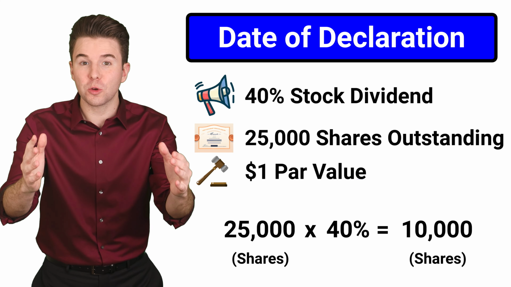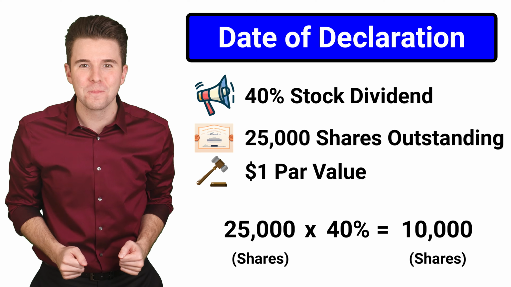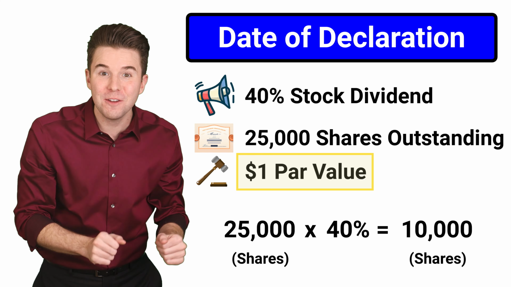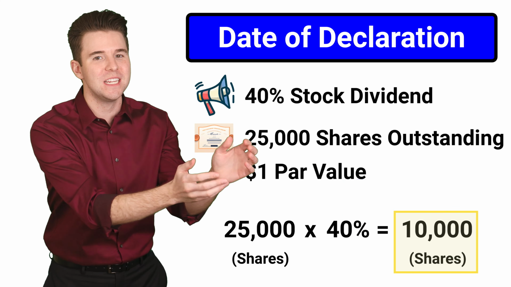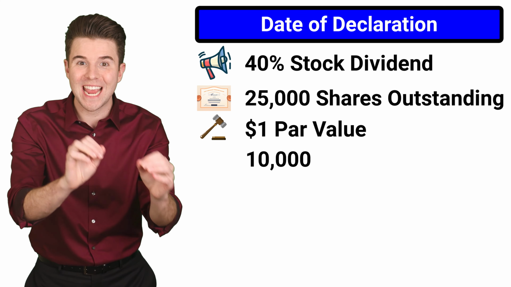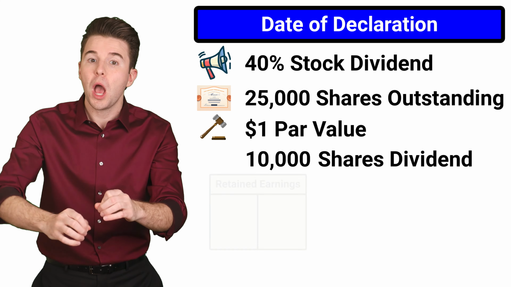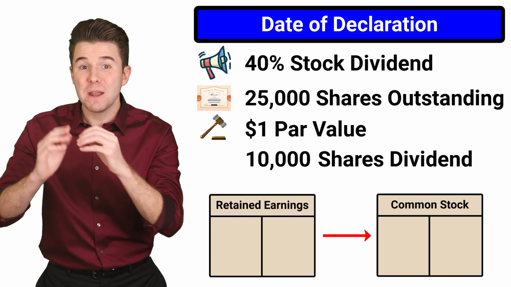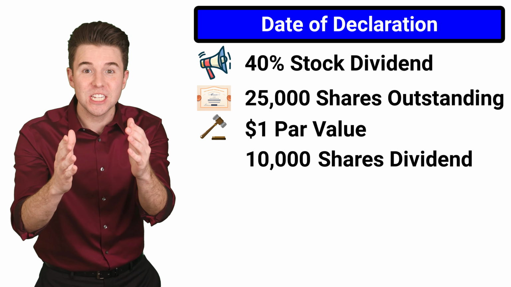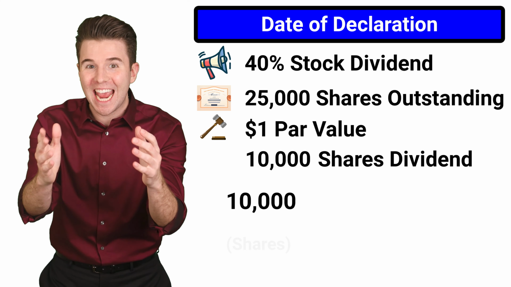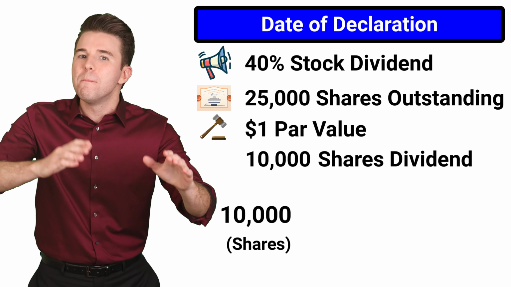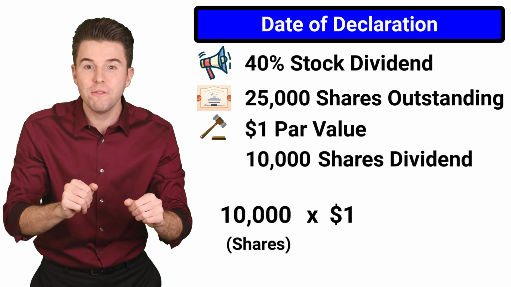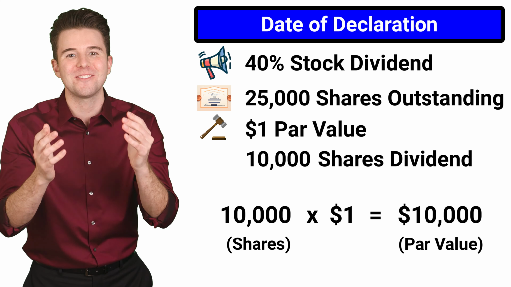Now, when recording the declaration of a large stock dividend, we capitalize retained earnings for the par value or stated value of the additional shares being distributed. Capitalizing retained earnings means we basically transfer part of our balance in retained earnings over to common stock. And par value or stated value of the additional shares is computed as 10,000 shares being distributed multiplied by the $1 par value. This means the total par value of these shares is $10,000.